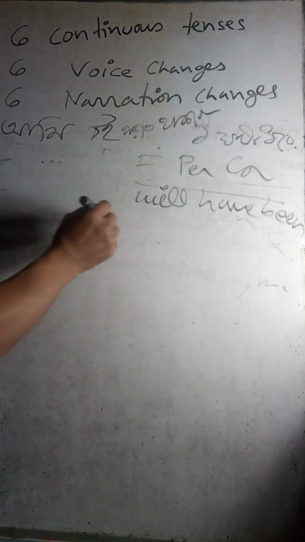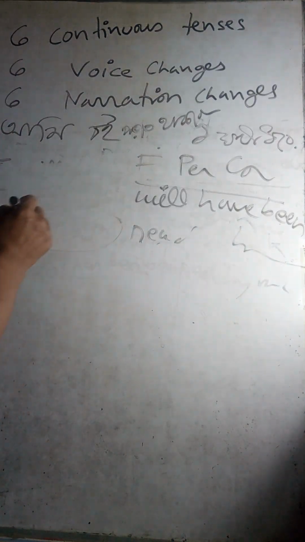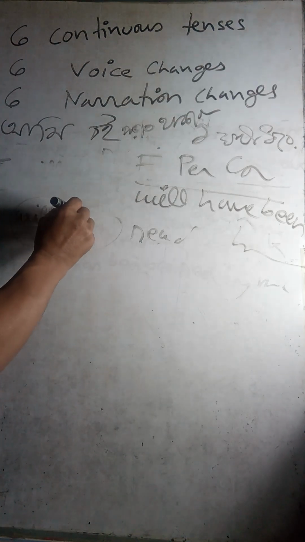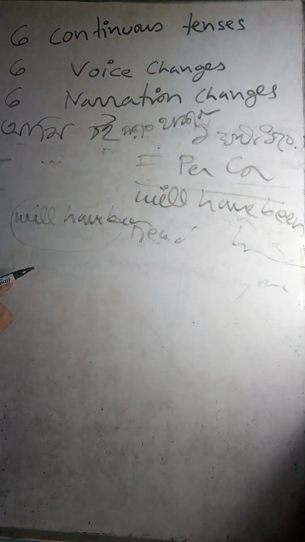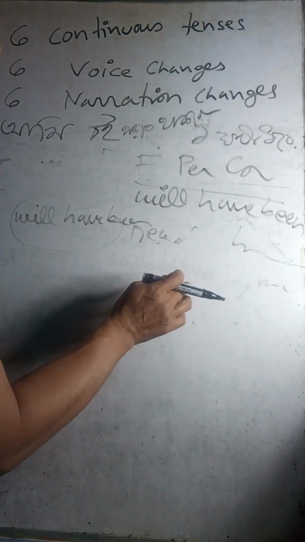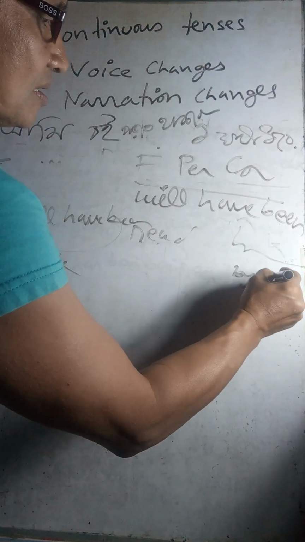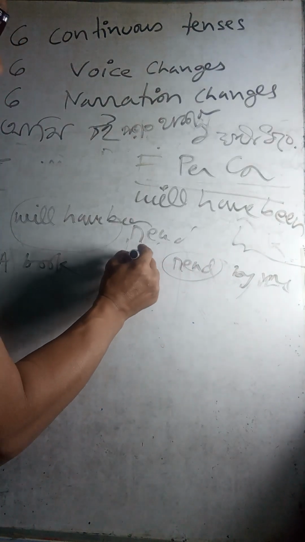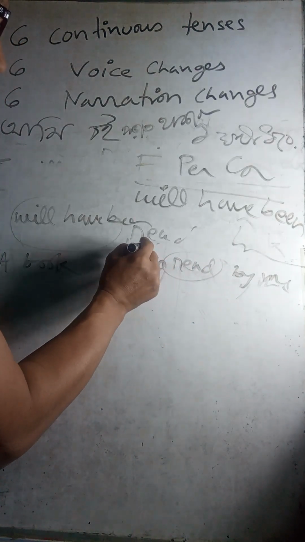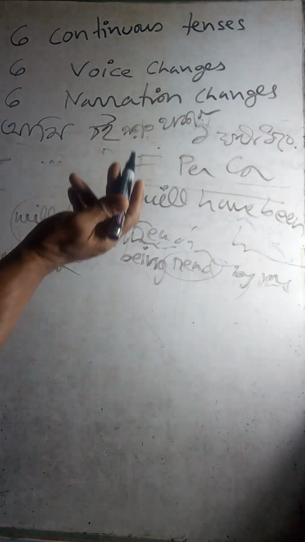So I reading, right? Okay, here you have will have been. Very simple. So a book, and then by me, read, being, right? So a book, voice by me. Here you have past participle, read, and here being is used because you are changing voice, and here will have been, the same thing.